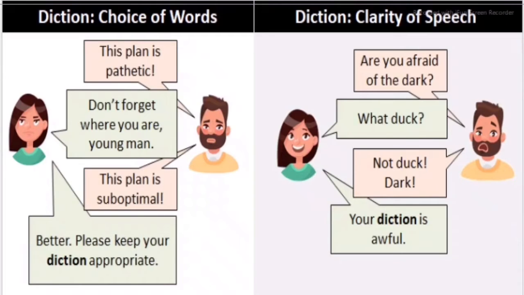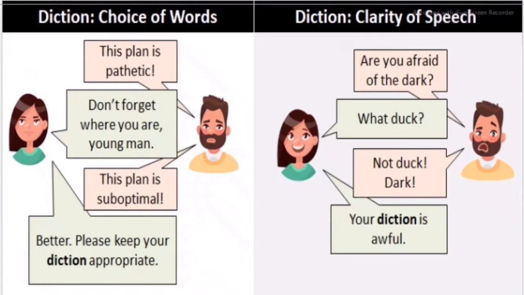This conversation is an example of choice of words under diction. This plan is pathetic. Don't forget where you are, young man. This plan is suboptimal. Better. Please keep your diction appropriate.